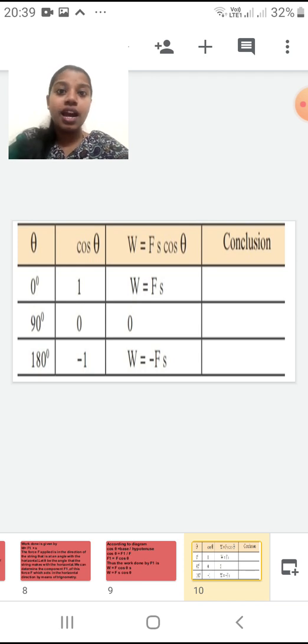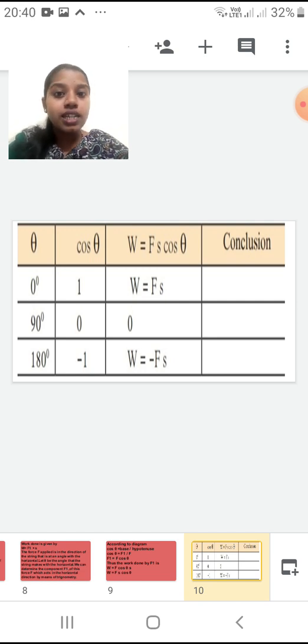Now here I have to conclude something. What will I conclude? The first one, W is equal to F into S, so here I will say that my work done is positive. Second one, if you see, W is equal to 0, so I will say that here the work done is zero work done, because the applied force and the displacement are perpendicular to each other. 90 degree means they are perpendicular to each other.